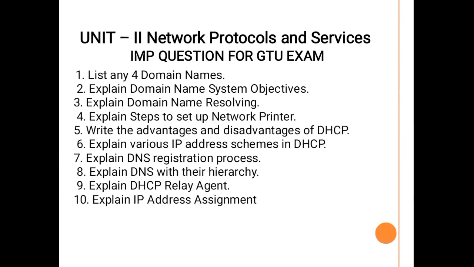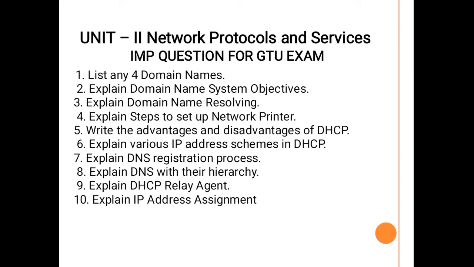Next, here are the most important questions also for the GTU exam. List any 4 domain names. Then next, explain domain name system objectives. Next, explain domain name resolving. Next, explain steps to set up a network printer.